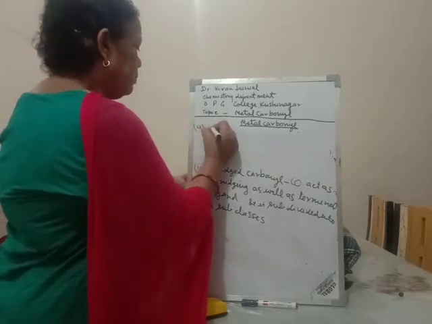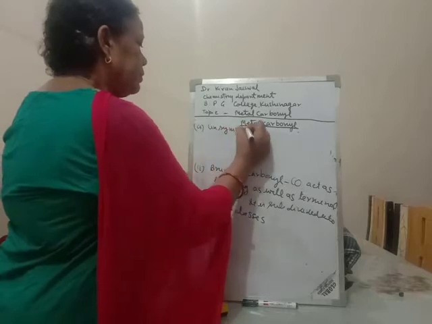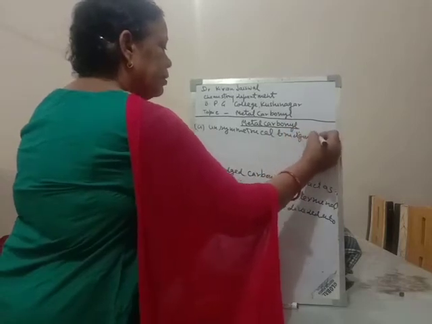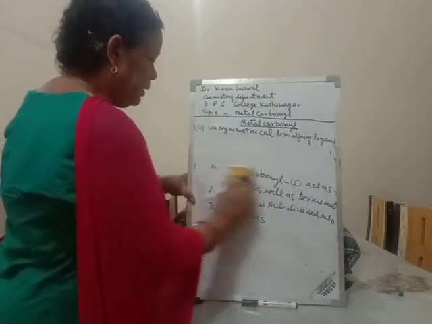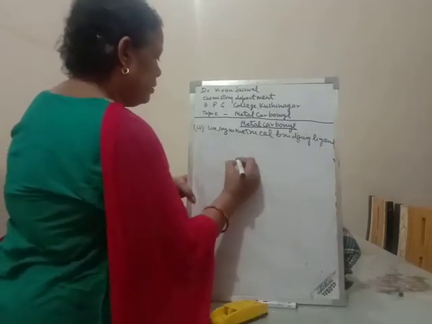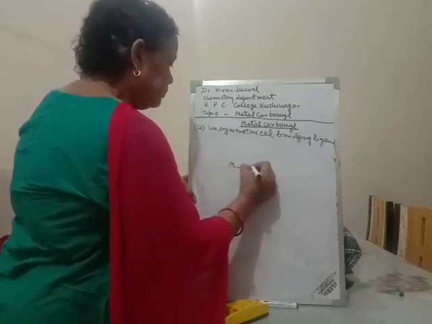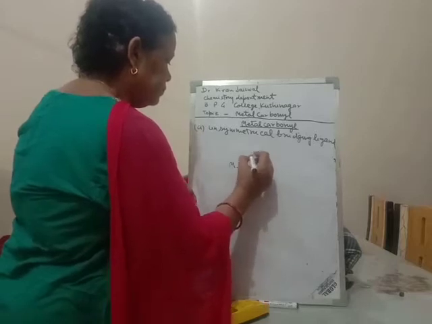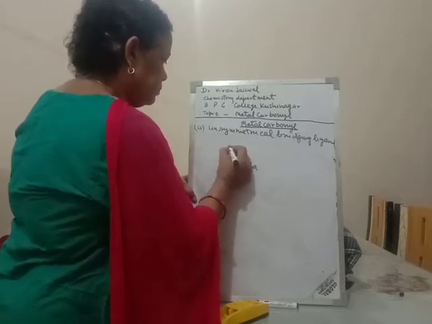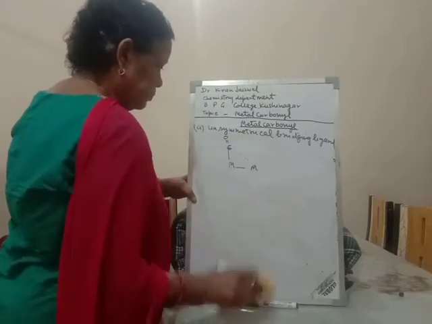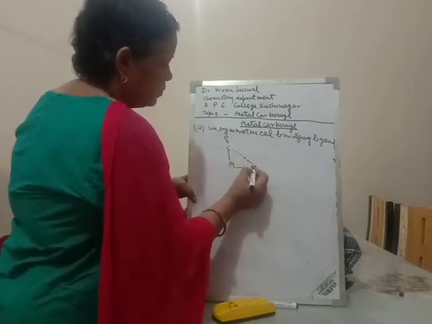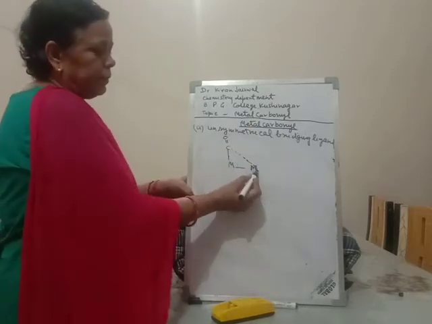A is the unsymmetrical bridging ligand. This is the metal, this is the CO ligand.